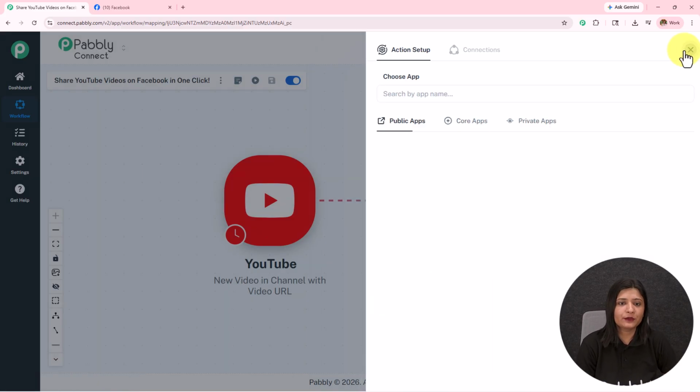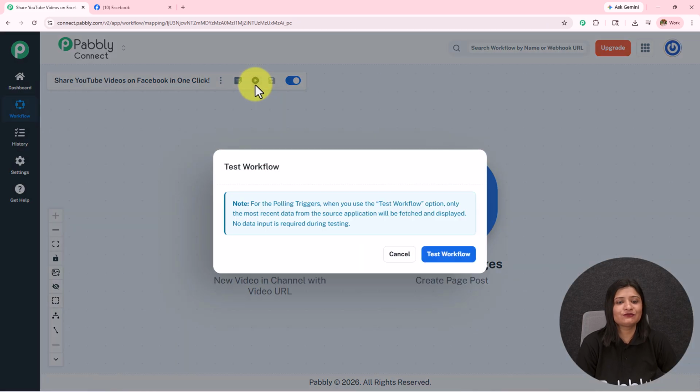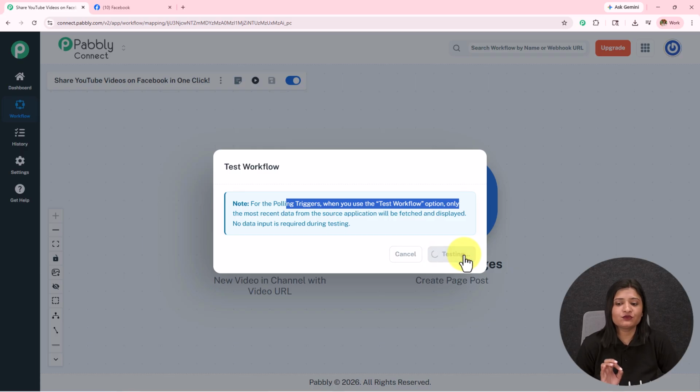Now what we are going to do, I'm going to cross this. I'm going to test this workflow. As I click on this test workflow, this is a polling application in my trigger application, so it is going to use the previous response. Here, polling based applications do not give the reply instantly, and that's why we get this option of test workflow where the most recent previous data is used. So I'm going to simply click on this test workflow.